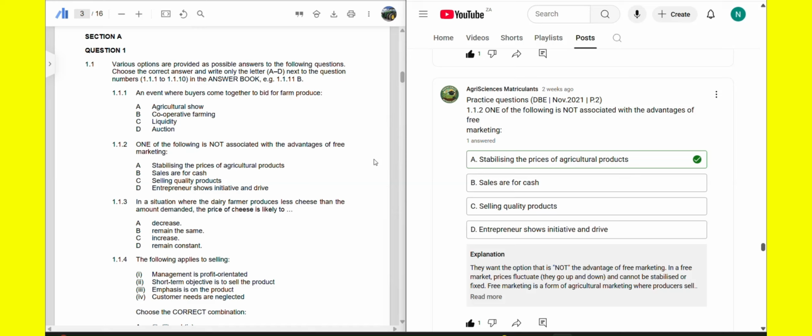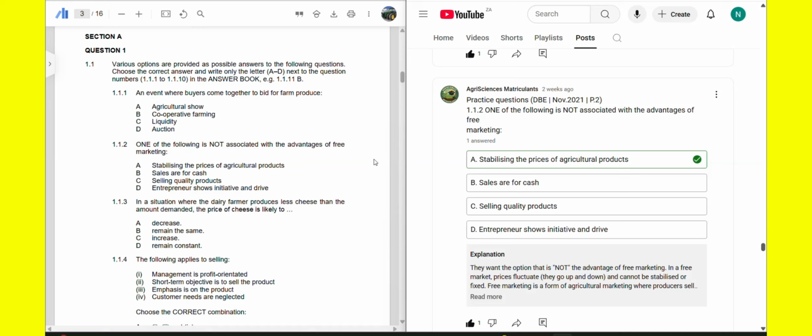So, from the options that we're given: option A, stabilizing the prices of agricultural products. Option B, sales are for cash. Option C, selling quality products. Option D, entrepreneur shows initiative and drive.